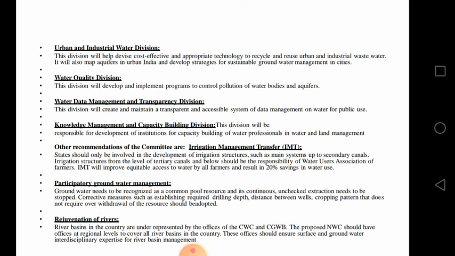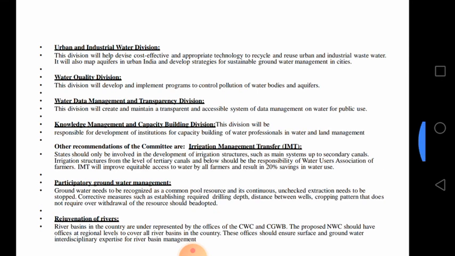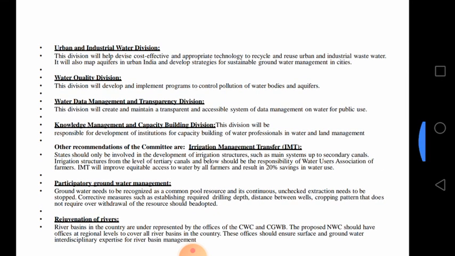And knowledge management and capacity building divisions. This division will be responsible for development of institutions for capacity building of water professionals in water and land management. Other recommendations of the Committee are on Irrigation Management Transfer, IMT.